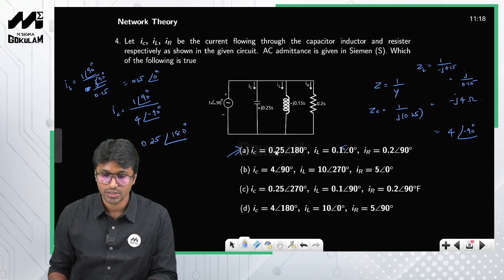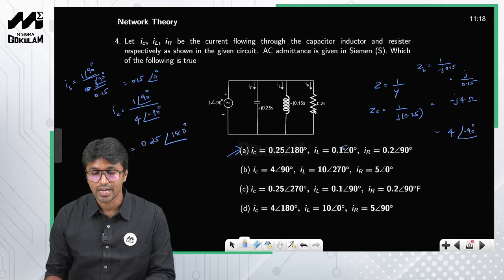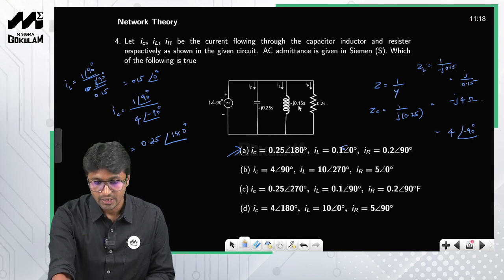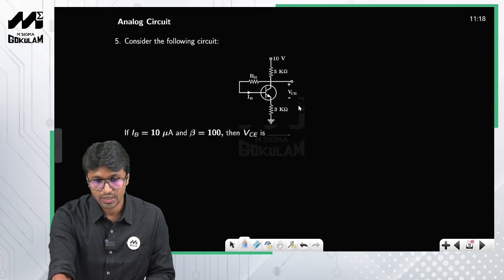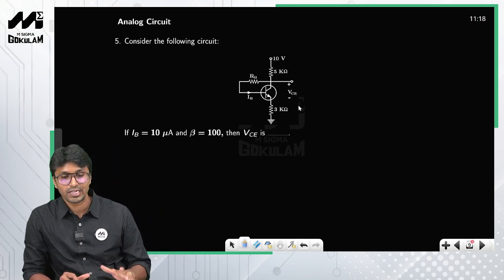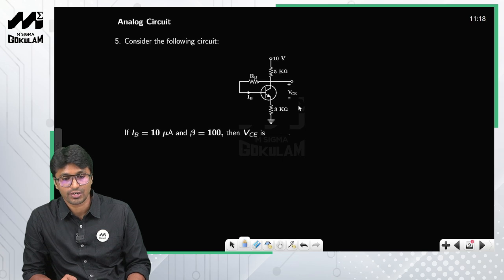Now similarly follow the same procedure for calculating the current through the resistor. This is a simple straightforward question. Now let us move on to the next question. Those were the questions from network theory. Now we shall look at the questions from analog electronics.